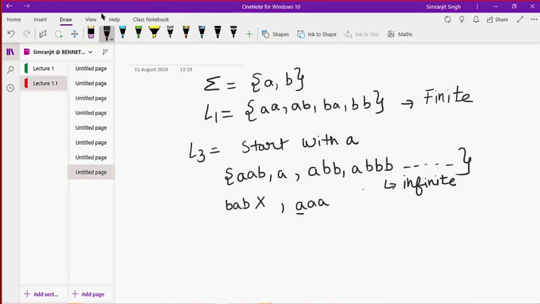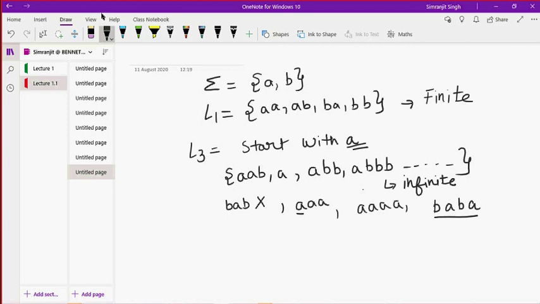The computer will have to parse all the strings to find a particular pattern, which can be anything, like bb. I know that it doesn't exist in this language because the language only contains strings that start with A, but the computer has to verify it.